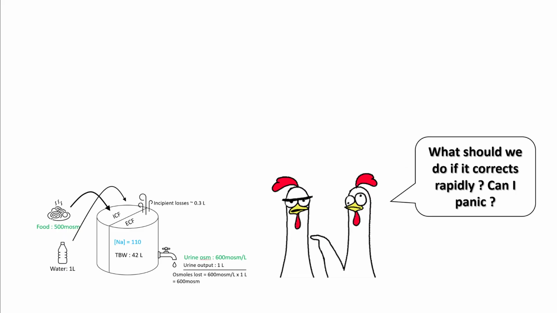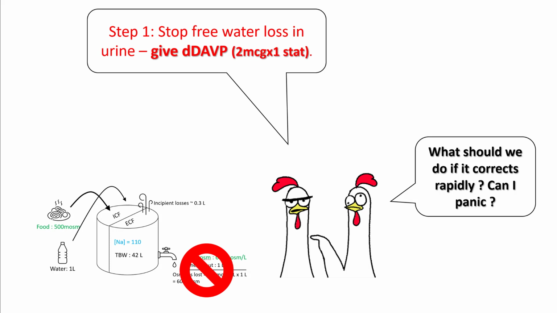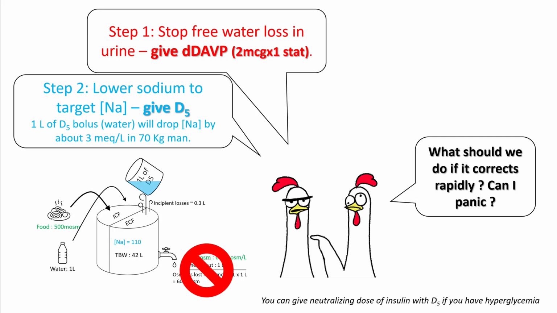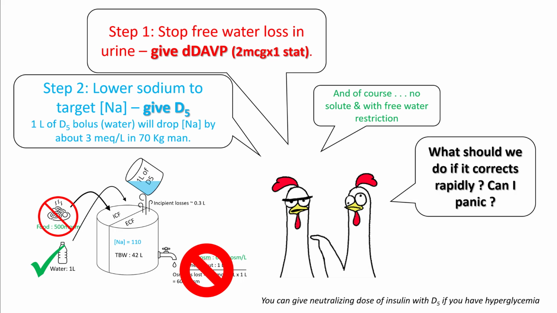If the patient corrects rapidly, there are 2 steps to it. First thing is to stop free water loss in the urine, so give them dDAVP. And secondly, to lower the sodium to the target sodium, give them D5. 1 liter of D5 bolus will approximately drop your sodium by 3 points. And of course, you make sure that the patient is not eating any more solute and has appropriate free water restriction.